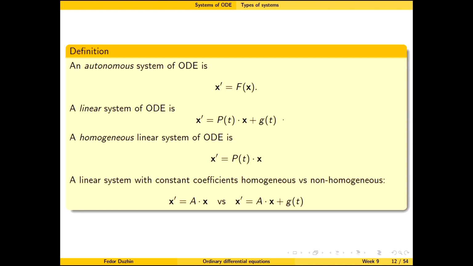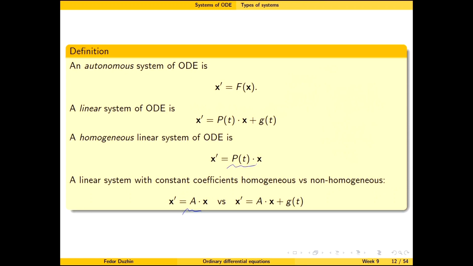And a linear system with constant coefficients, well, could be homogeneous or non-homogeneous, but in any case, the important thing is that here the matrix of coefficients is a constant matrix, as opposed to a non-constant matrix for a generic linear system.